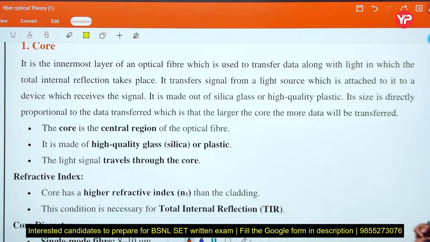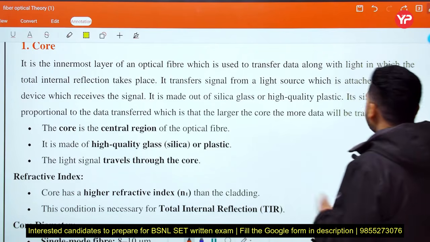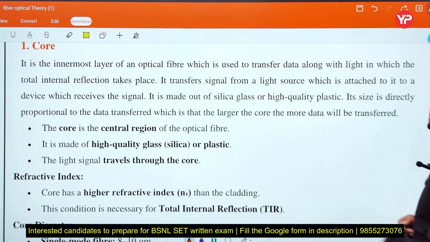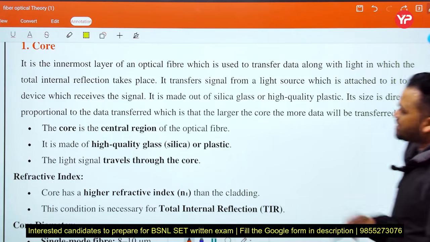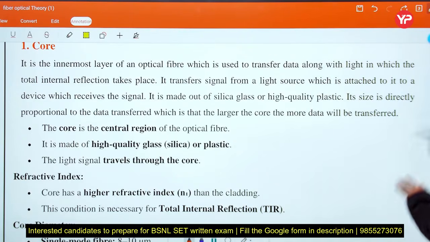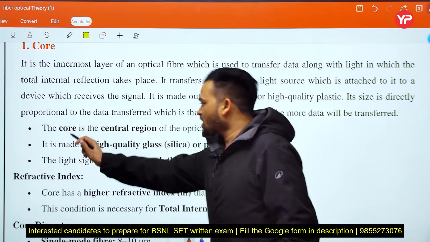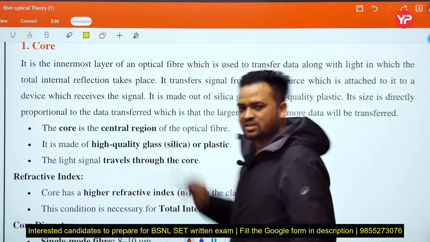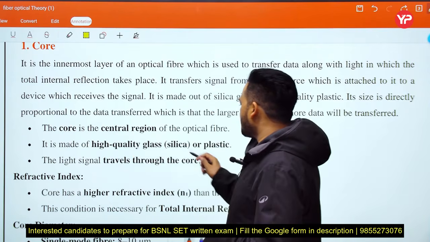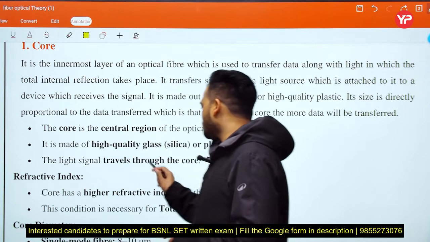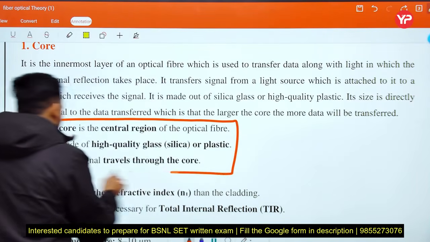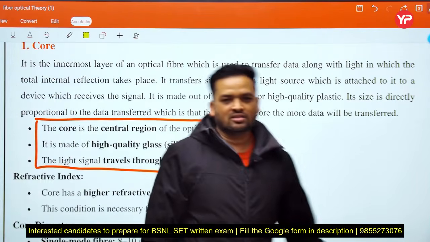It transfers the signal from the light source which is attached to it to a device which receives the signal. It is made out of silica glass and high quality plastic. Its size is directly proportional to the data transferred, which means that the larger the core, the more data will be transferred. This is the function. The core is the central region of the optical fiber. This is clear from the image. It is made of high quality glass, silica or plastic. The light signal travels through the core. These points are only important related to the core. Here we highlight the important things.